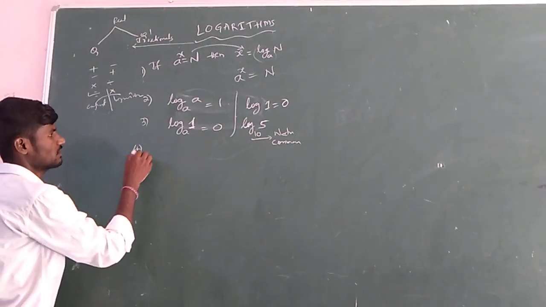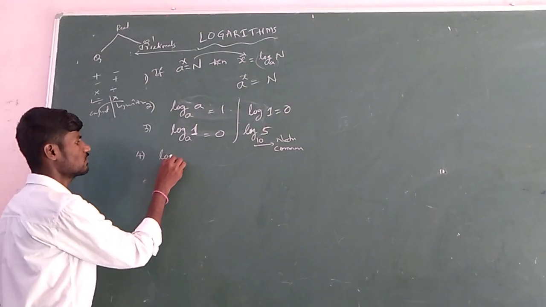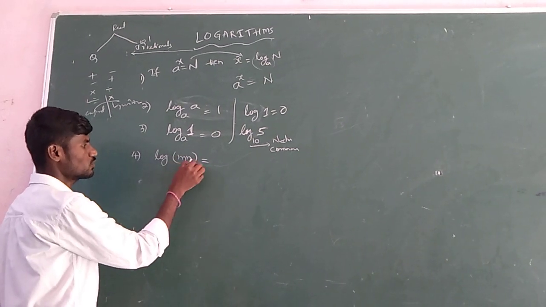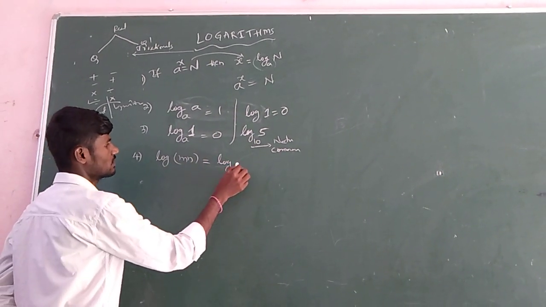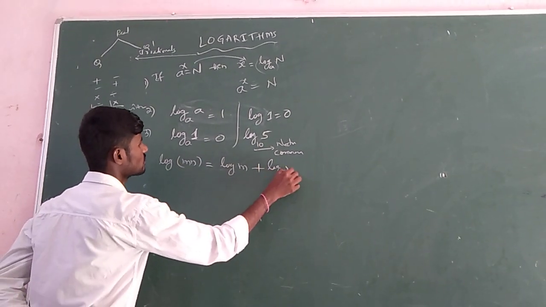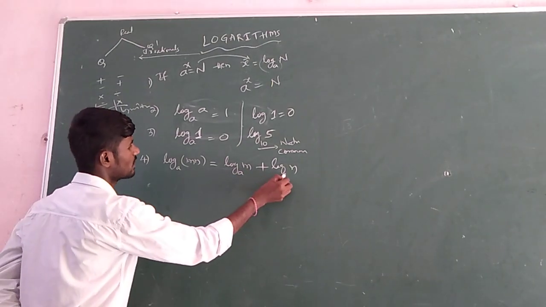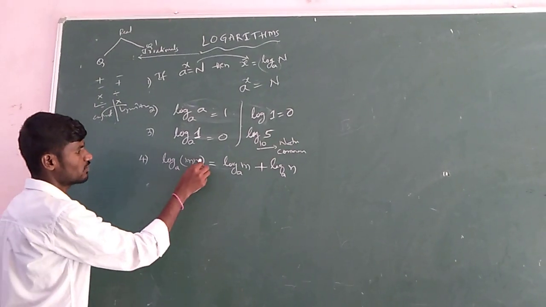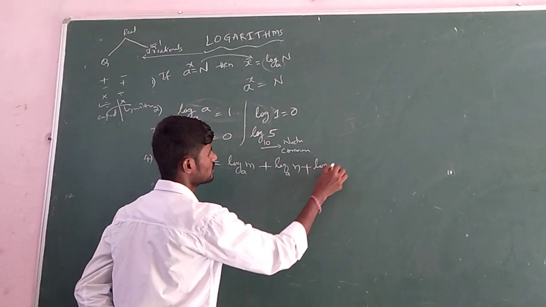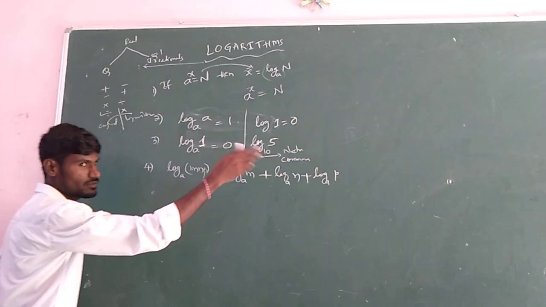Next, log 1 to base a equals 0. Now the product rule: in logarithms, log of mn, the product of two numbers, is the sum of their individual logarithms. So log m plus log n, with the same base applied. In a product, whatever the number of terms, they will be separated as the sum of their individual logs. Log p to base a, like that. If you have one more term q, we can add plus log q.